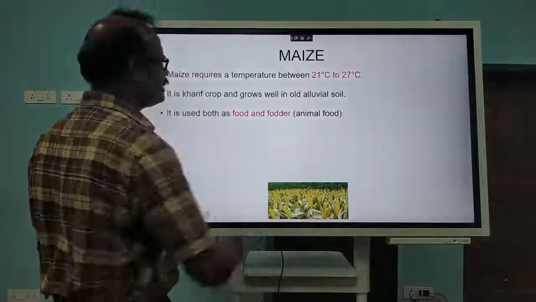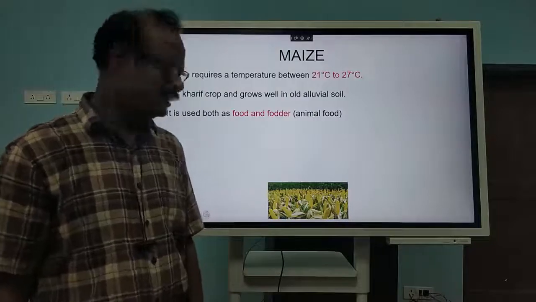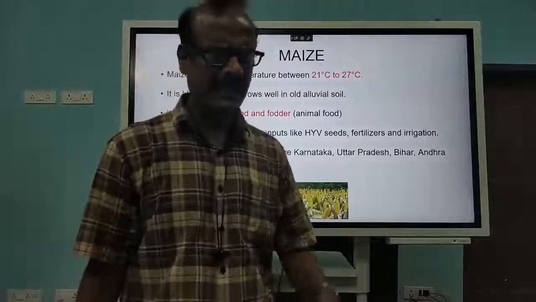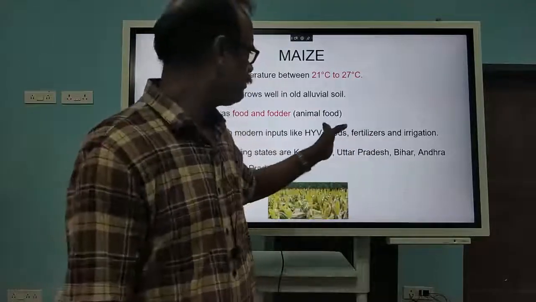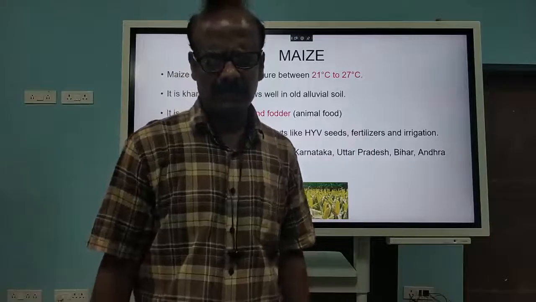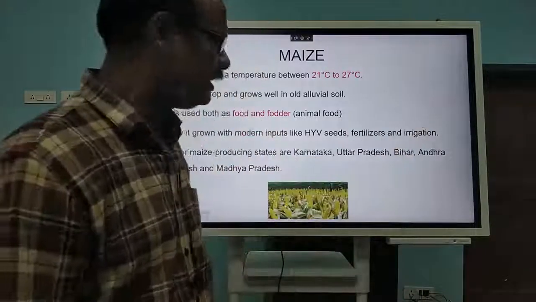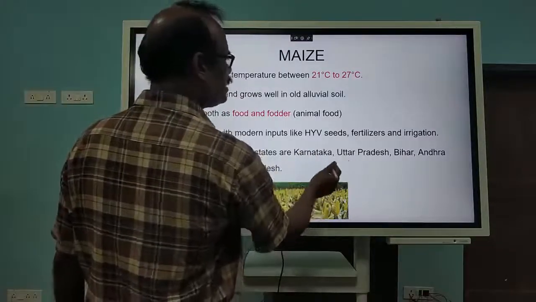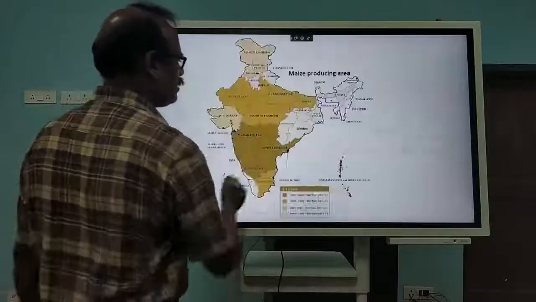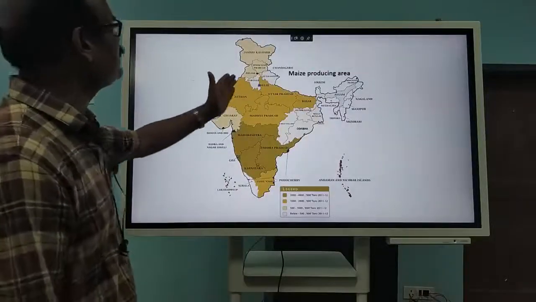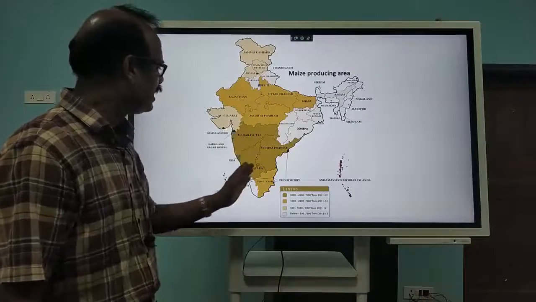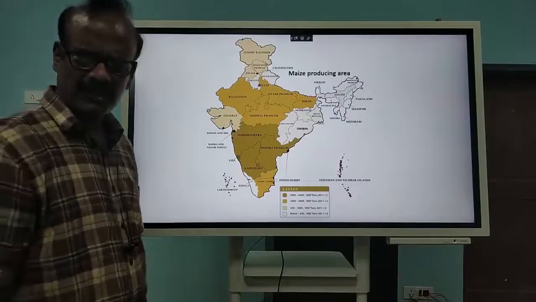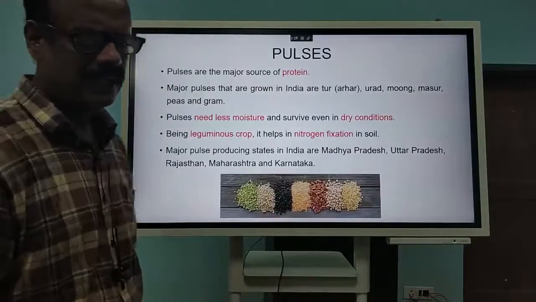It is a Kharif crop, as I told you, because it requires more temperature. Nowadays some support is given to maize like rice and wheat; package technology is also being introduced for it, and some changes are there. Producing states are Karnataka, Uttar Pradesh, Bihar and others. Rajasthan, Uttar Pradesh, Bihar, Madhya Pradesh, Maharashtra, Andhra Pradesh, Karnataka, Tamil Nadu are some of the states which are producing pulses. Okay, you know pulses.